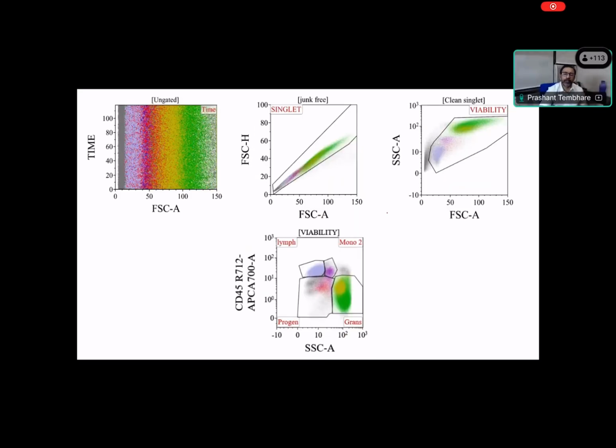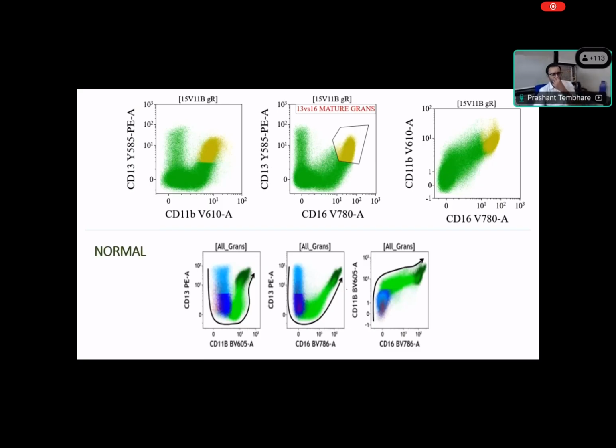So again, let's look at other compartments like the myeloid compartment. What do you think in this myeloid compartment? Do you see any abnormality? This plot is the patient, and this is from normal. Do you think there is any abnormality? If you look at the maturation pattern, it is showing this type of pattern, right? This type of pattern, right? So I'm just highlighting the pattern. Do you think there is abnormal maturation or normal maturation?